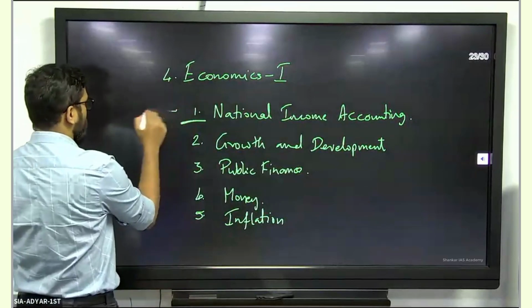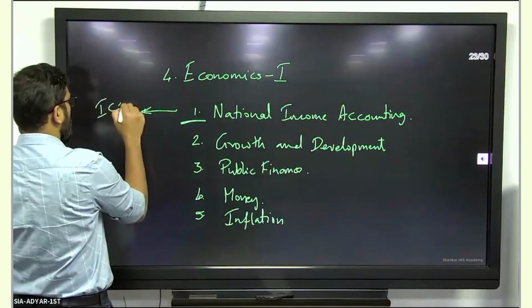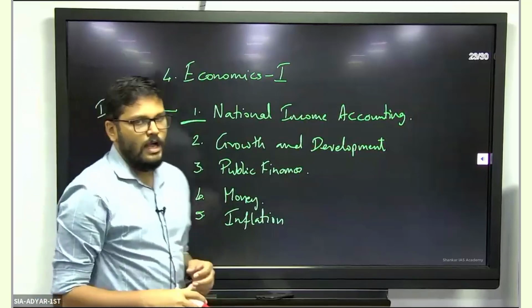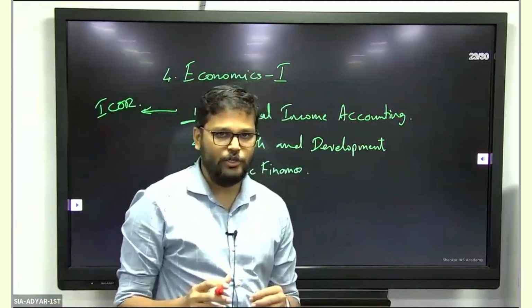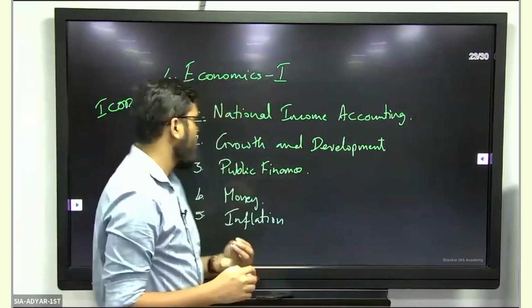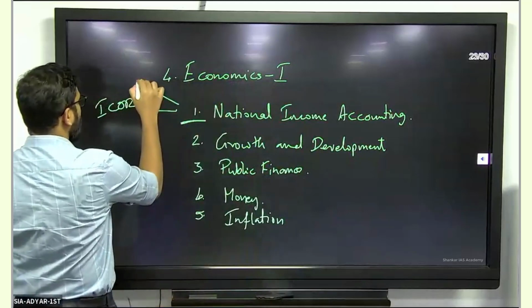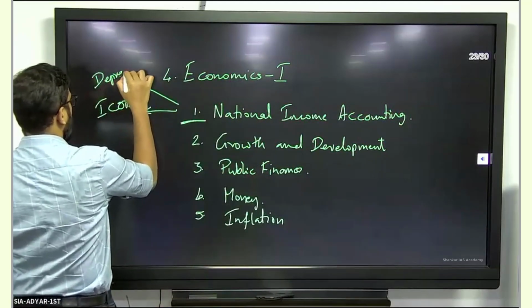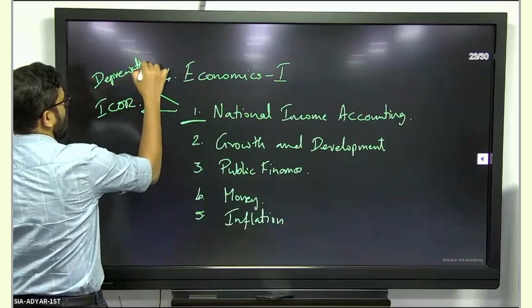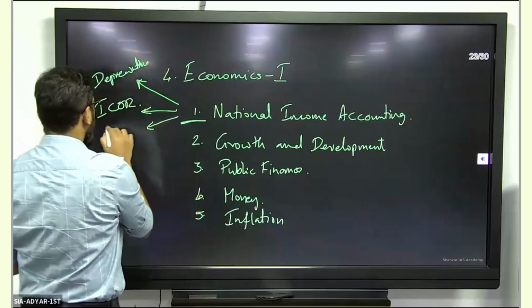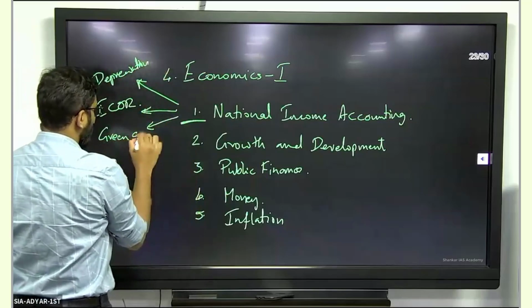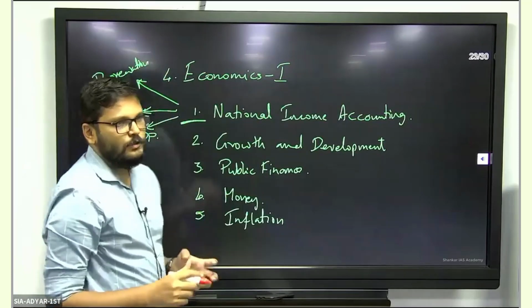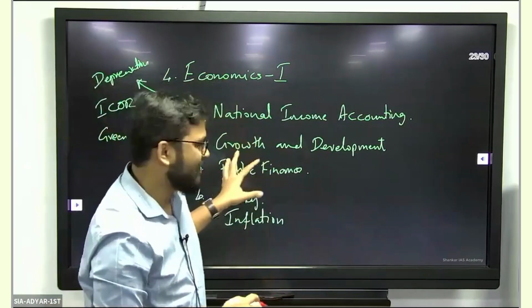So inside this chapter, you have a concept like incremental capital output ratio, about which questions could come. There is a concept called depreciation which we learn about in this. So these sort of concepts, or maybe there is something called green GDP, about which there is some news. Okay, so there could be questions about these concepts.